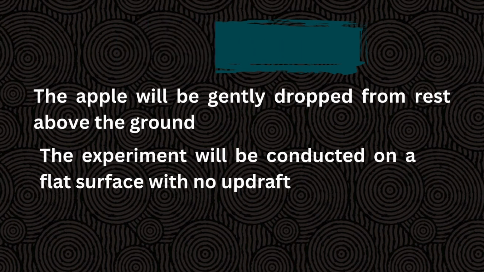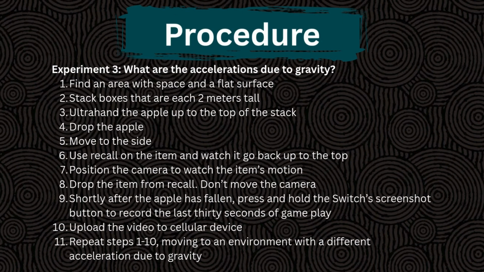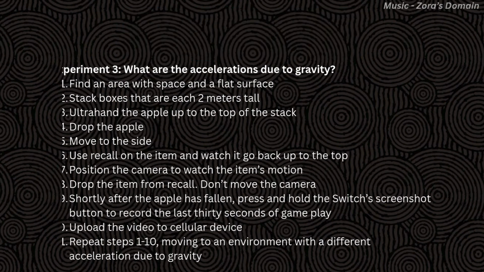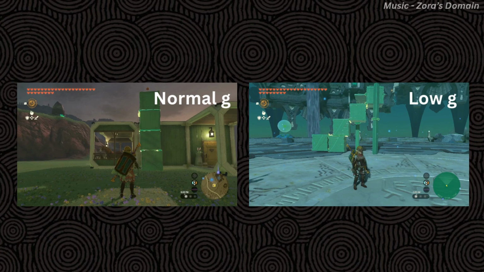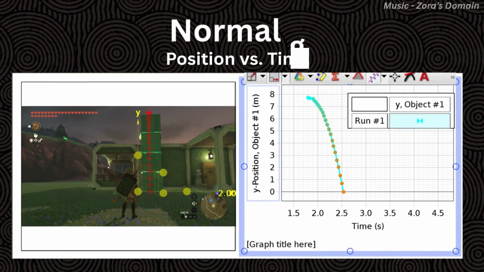Let's get started. Here's our procedure. Here's the experiments. Here's our data.